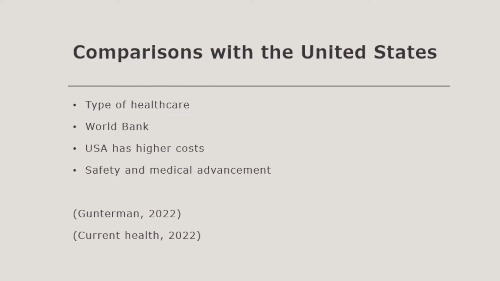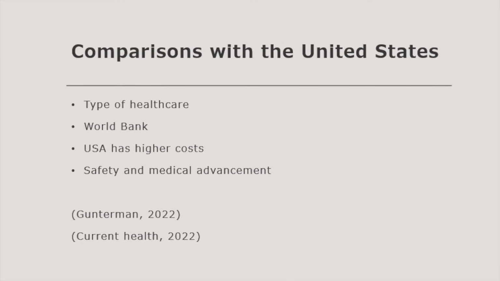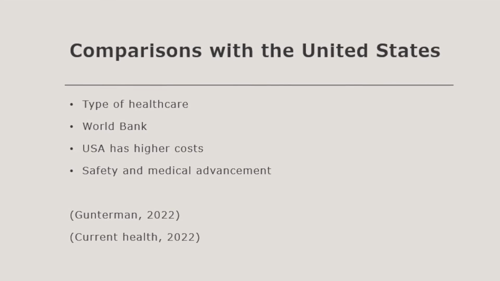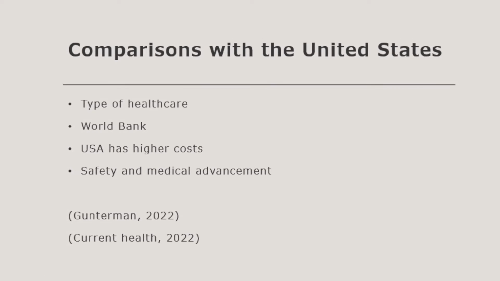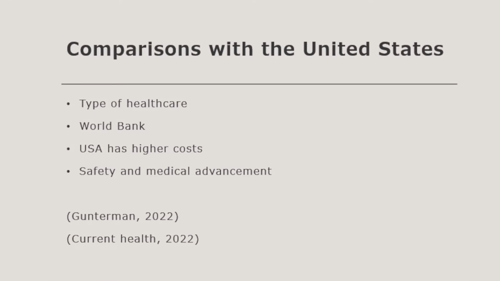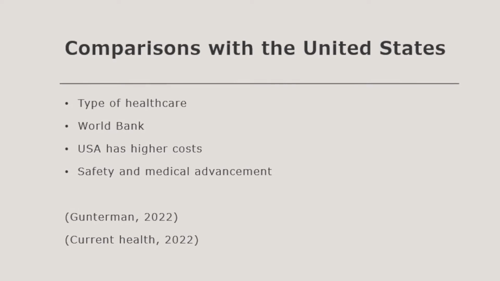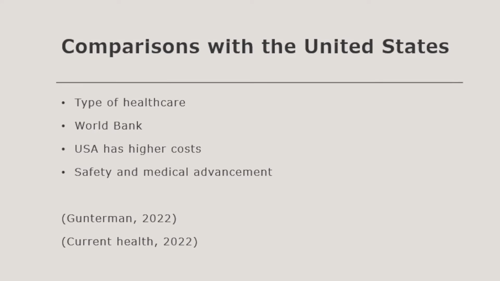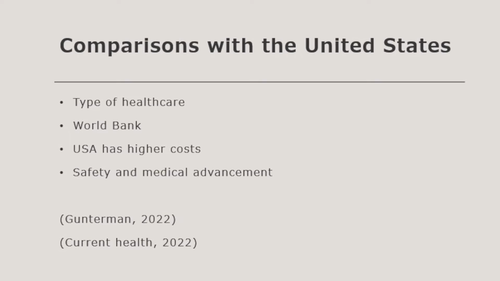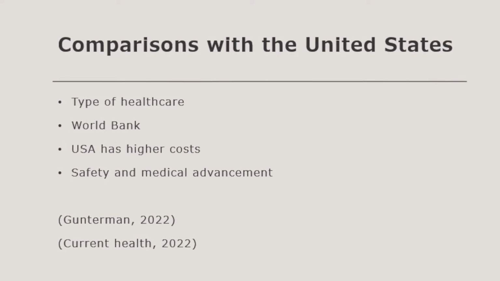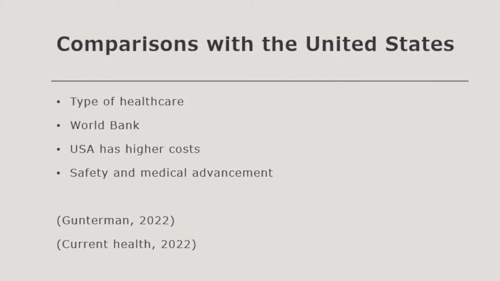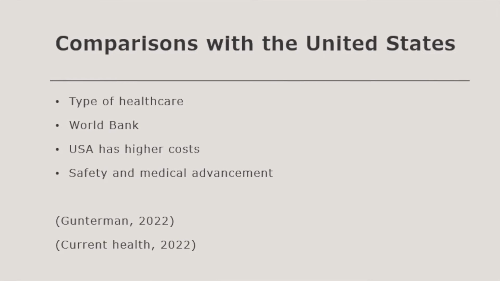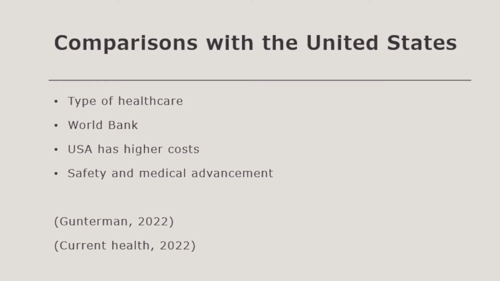The United States has one of the highest costs of healthcare in the world. In 2020, U.S. healthcare spending reached $4.1 trillion, which averages $12,500 per person. According to the World Bank, Brazil spends about 9.59% of its GDP on healthcare. According to the World Bank, the United States spent 19.7% of its GDP on healthcare as of 2020. From hospitals to clinics to special practices, American healthcare is safer, more advanced, more accessible, and more specialized than Brazil.